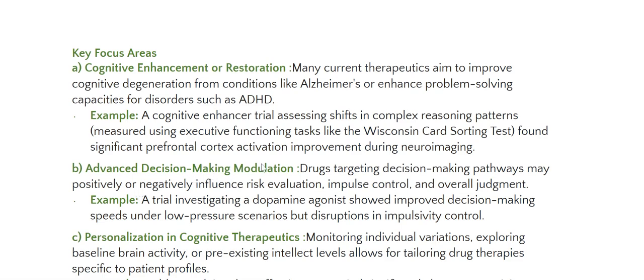Advanced decision making modulation: drugs targeting decision making pathways may positively or negatively influence risk evaluation, impulse control, and overall judgment. For example, a trial investigating a dopamine agonist showed improved decision making speeds under low pressure scenarios, but disruptions in impulsivity control.